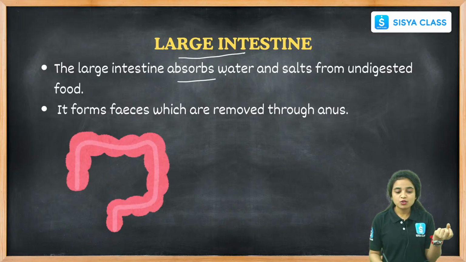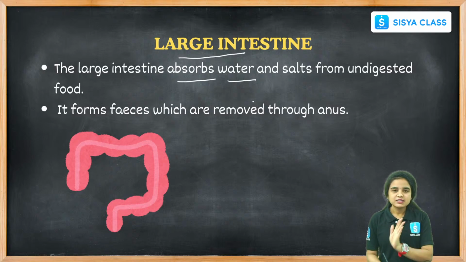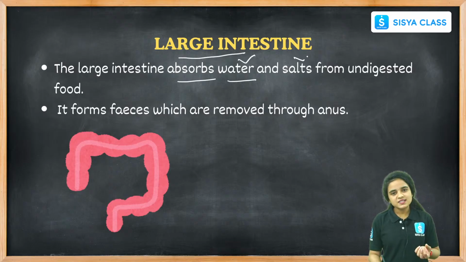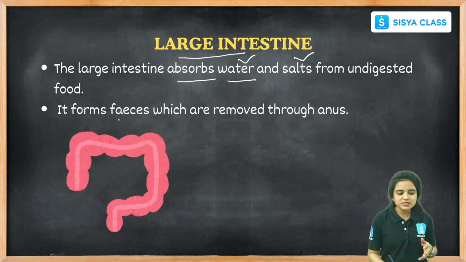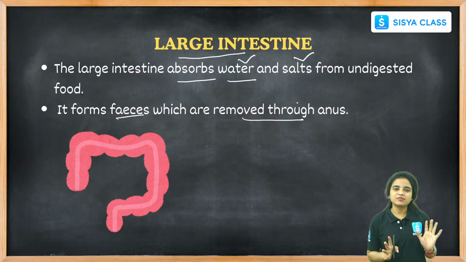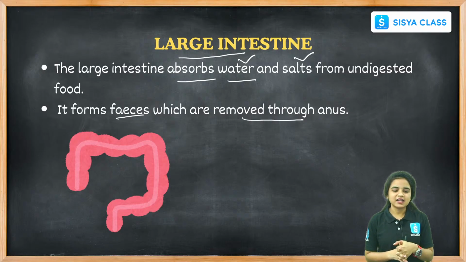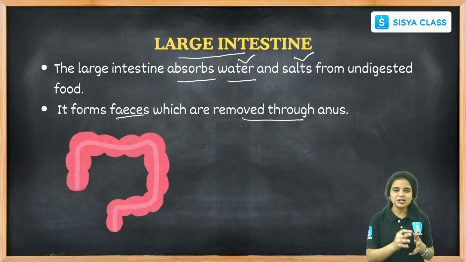Okay, the absorption of water: the remaining undigested food will be sent to the large intestine, and this large intestine helps in the absorption of water and salts from the remaining undigested food, right? And it forms some feces which are removed through the anus. The undigested food will be removed through the anus, and the whole digestion process will be completed at the end of the large intestine, right?